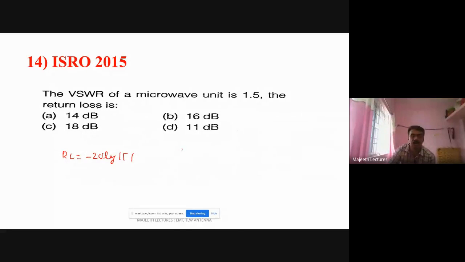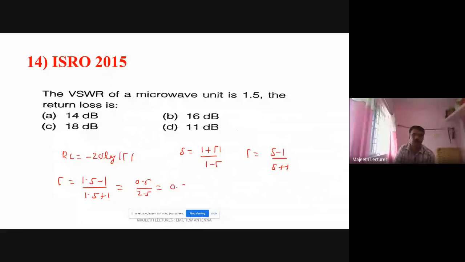We know S is equal to 1 plus gamma divided by 1 minus gamma, so gamma is equal to S minus 1 divided by S plus 1. S is 1.5, so 1.5 minus 1 divided by 1.5 plus 1 is 0.5 by 2.5, that is 0.2. So gamma I found.